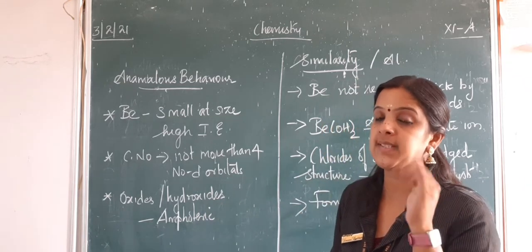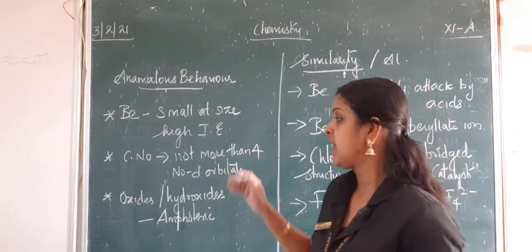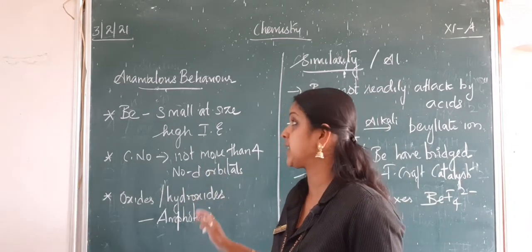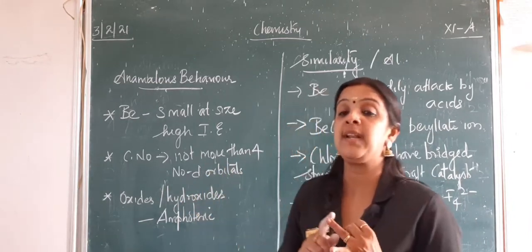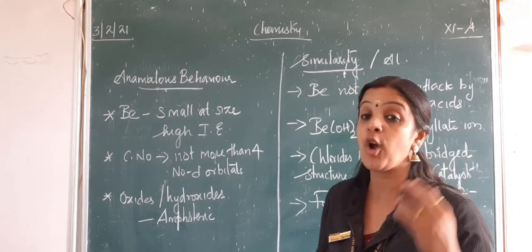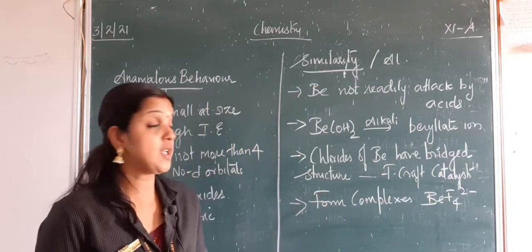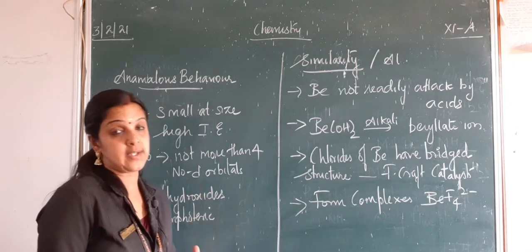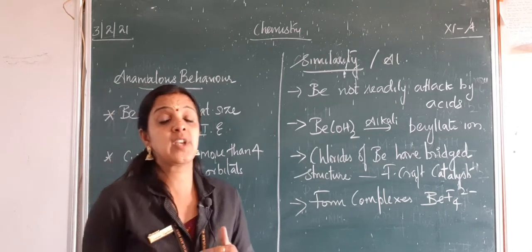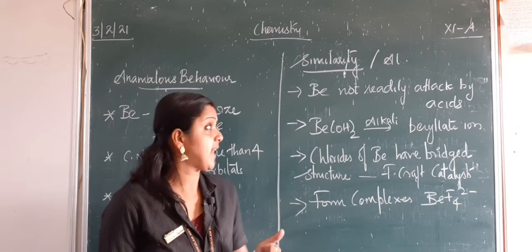Only 4 is the maximum coordination number. And the oxide and hydroxide, that is beryllium oxide or beryllium hydroxide, are not basic like those of the alkali metals or like magnesium. These are amphoteric, that is, they can show both acidic and basic character.